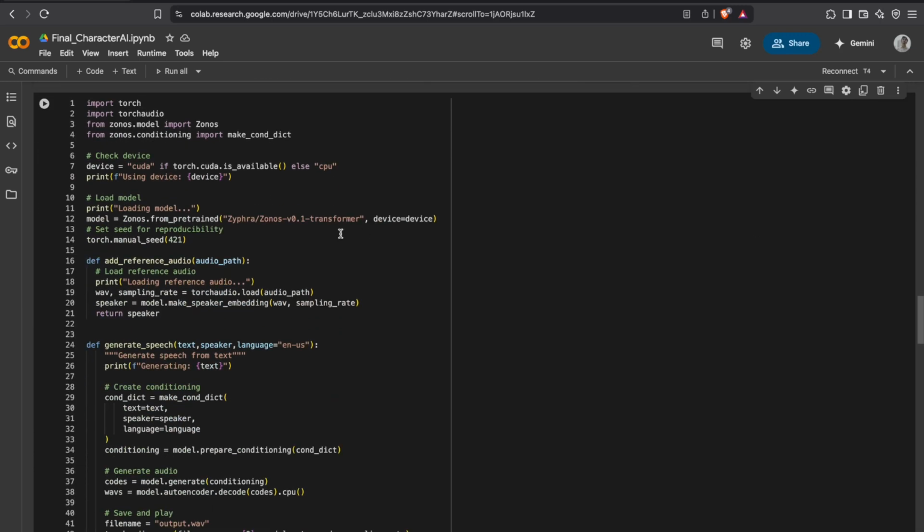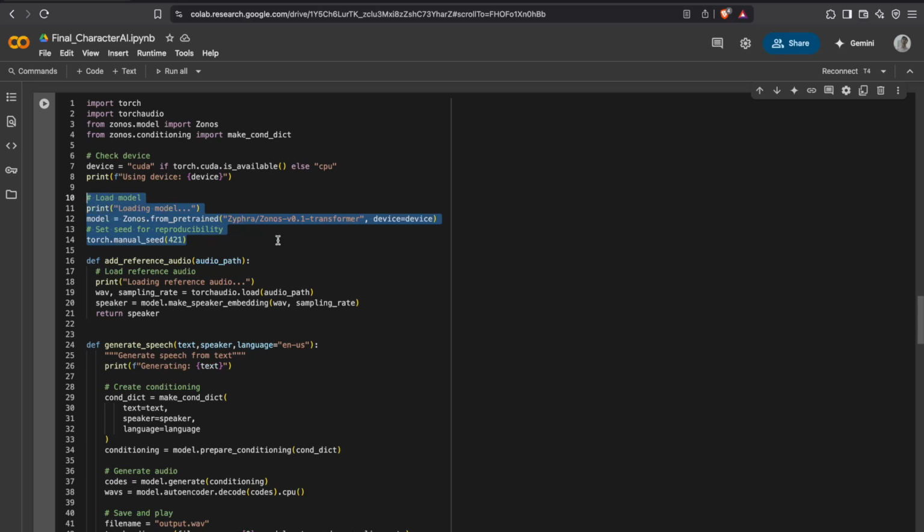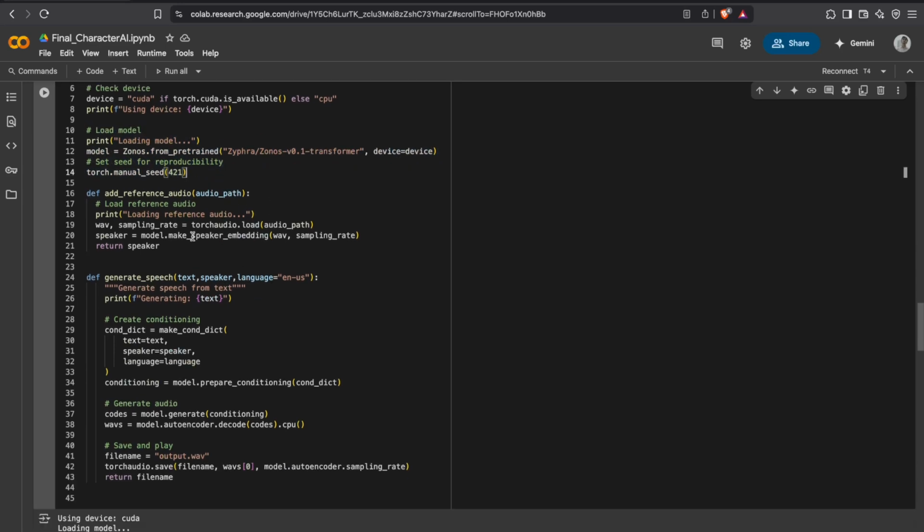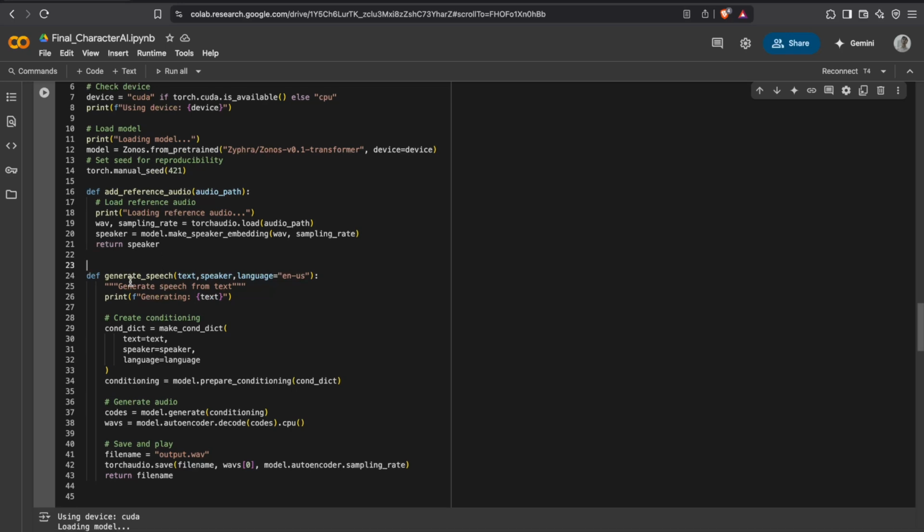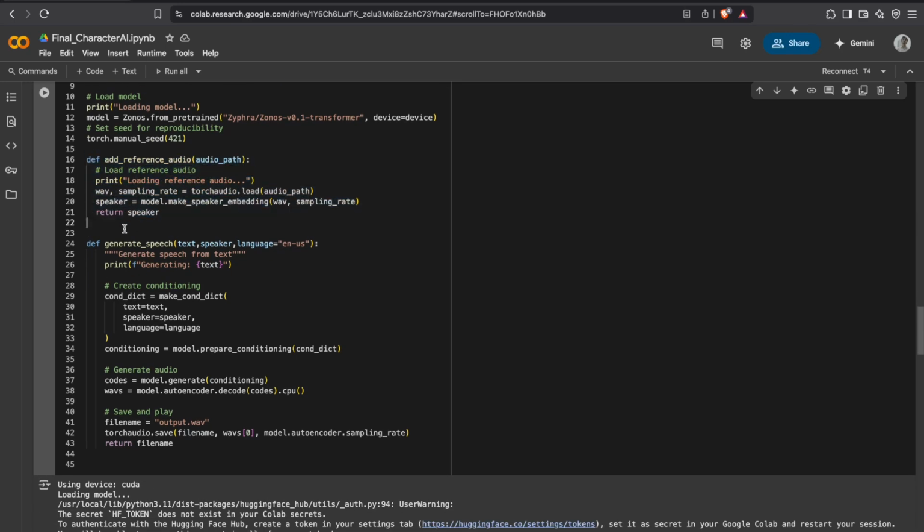Now here we are defining the model, as you can see, Zonos from pre-trained. Okay, now we have two methods here. One is add reference audio, which takes our audio, extracts the speaker embeddings and returns that. So we have this function here, and another is generate speech, which uses the speaker embedding and our text, and it generates an audio. Okay, and it returns the file name of the audio.